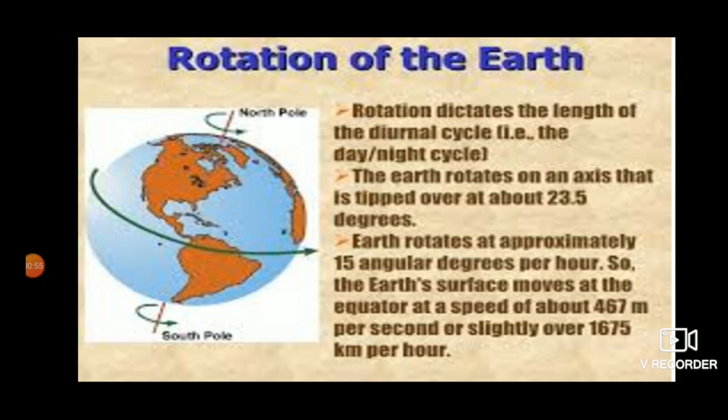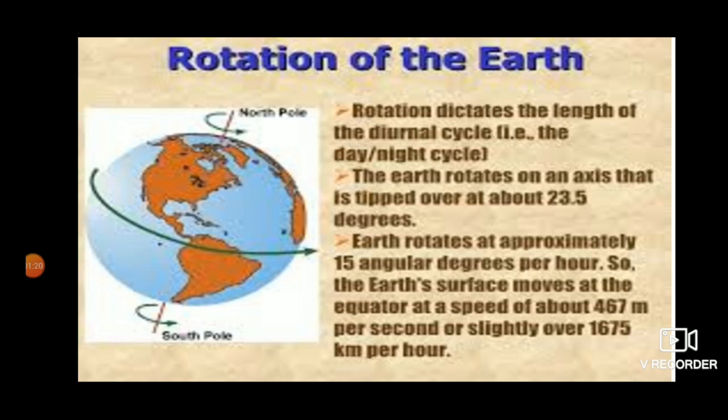The earth spins on its axis from west to east and completes one rotation in 24 hours. One rotation of the earth on its axis is what we call one day. The axis is an imaginary line running from North Pole to South Pole.